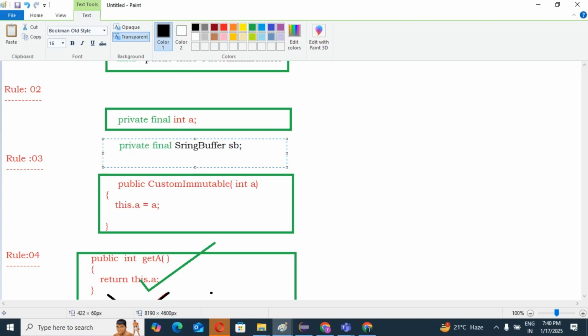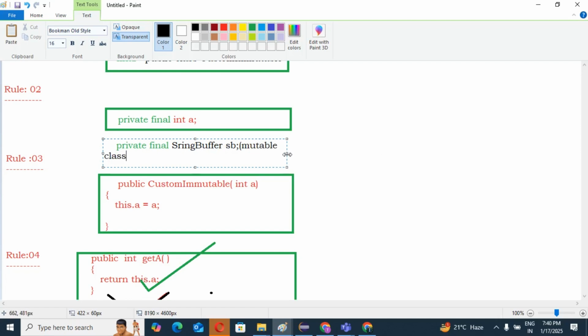Yes or no? For understanding purposes, I can write it here: this is a mutable class, right?